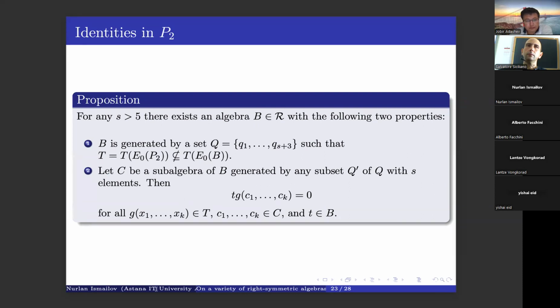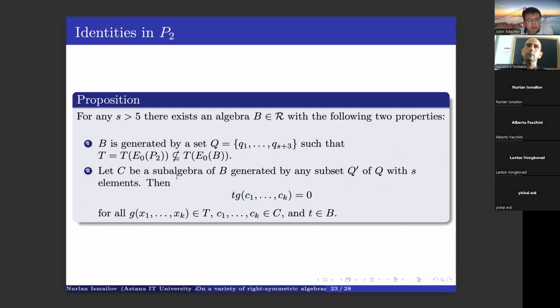For any s greater than 5, there always exists an algebra B with the following two properties. The first property is that algebra B is generated by a set Q with s plus 3 elements, such that the ideal of E0 of P2 is not a subset of the ideal of E0 of B.